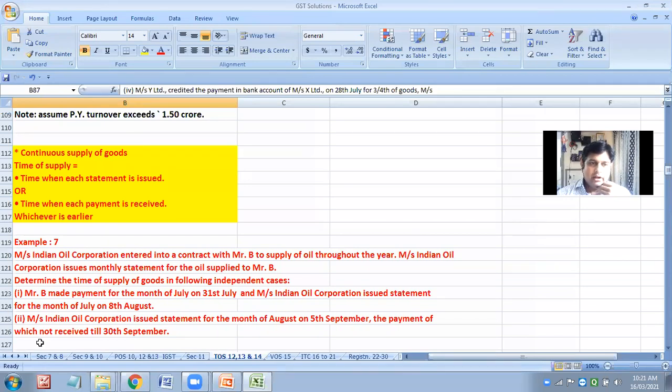So one case is different and the second case is different. First, Mr. B made payment for the month of July on 31st July, and Indian Oil Corporation issued the statement for the month of July on 8th of August. So what will you consider? What will be the answer for the first case?